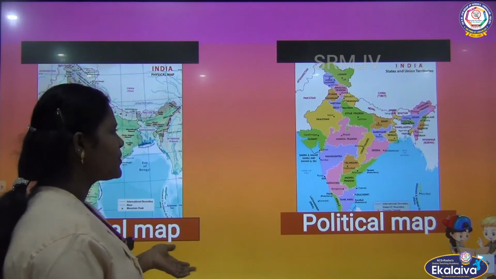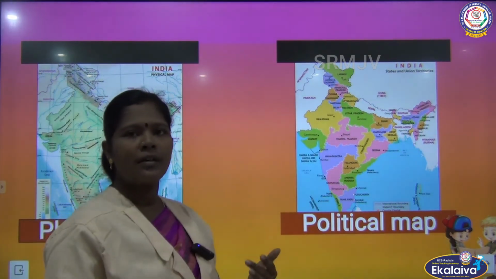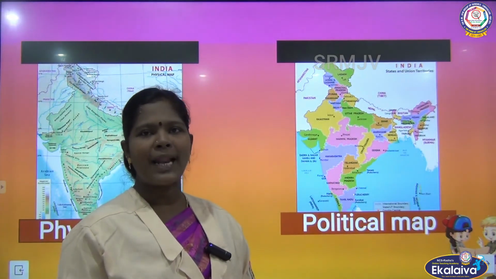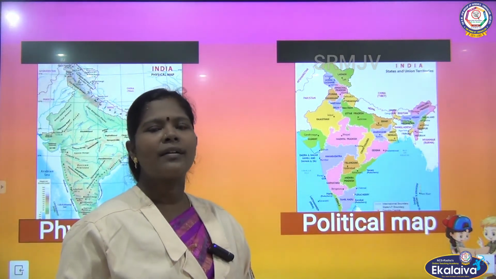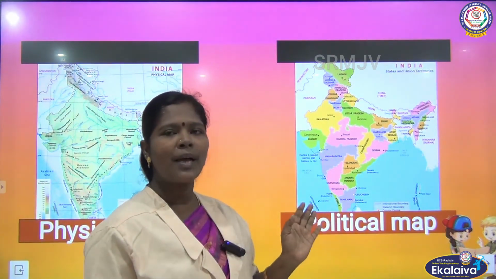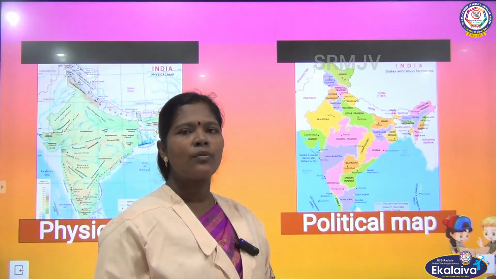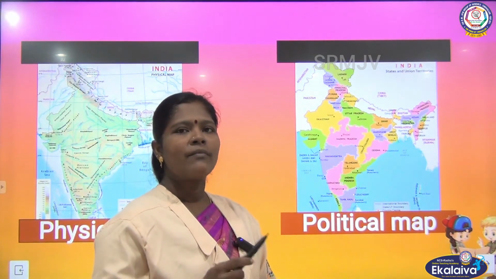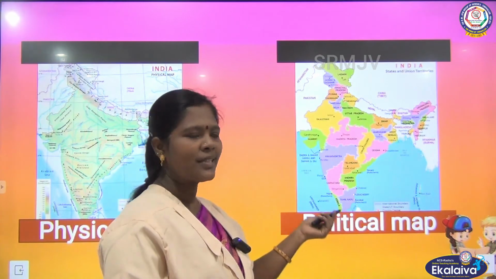Physical map. Maps showing natural features of the earth such as mountains, plateaus, rivers, oceans and plants are called physical or relief maps. Political map. Maps showing cities, towns, villages, different countries and states of the world with their boundaries are called political maps.